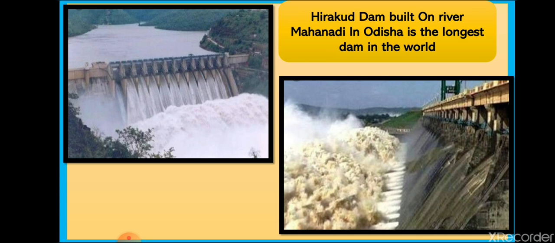So these are part of multi-purpose projects. I am giving you some more examples. The Bhakra Nangal Dam in Punjab, the Damodar Valley Dam in Bihar and West Bengal, the Tungabhadra project in Andhra Pradesh and Karnataka, the Rihand project of Uttar Pradesh. All of these are multi-purpose river valley projects of India.